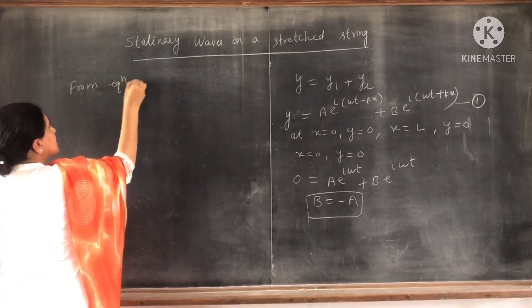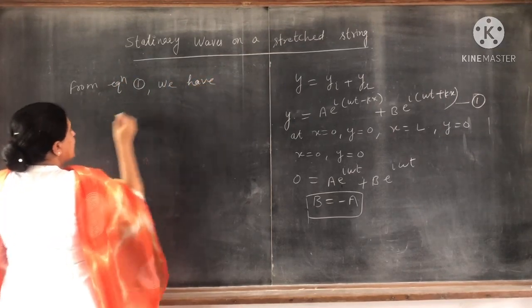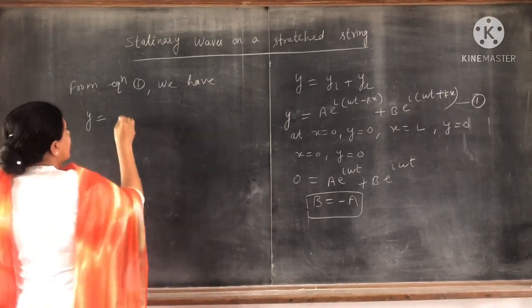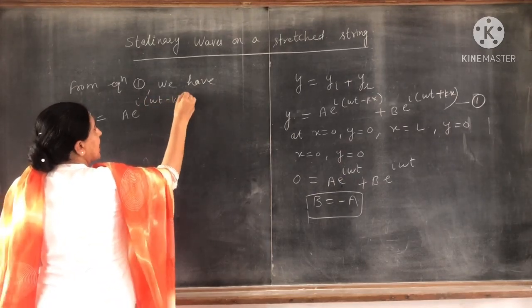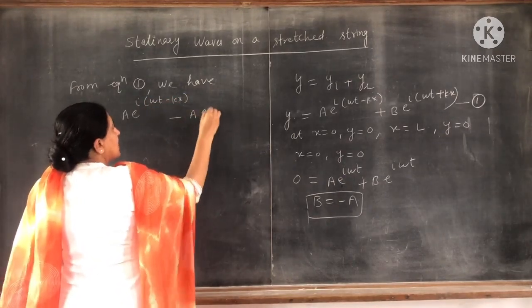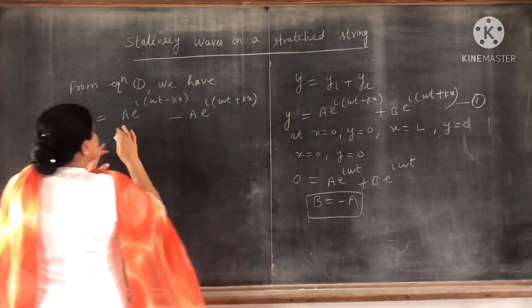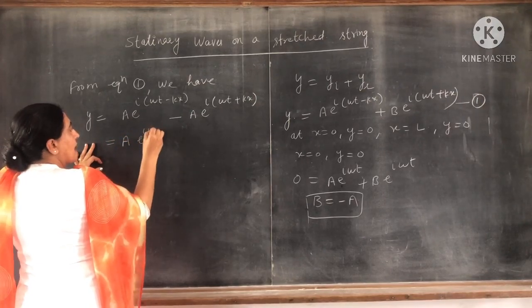From equation number one, we have y is equal to a e raised to power iota omega t minus kx minus a e raised to power iota omega t plus kx. Now from this equation you can take common a and e raised to power iota omega t.